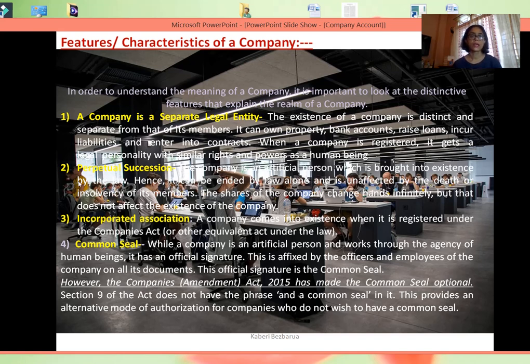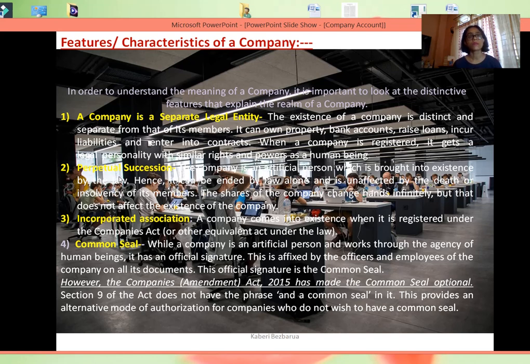Now, the second characteristic is perpetual succession. That means since a company is created by law, it can only be brought to an end, wound up or closed down by the act of law. As a result, in case of death or insolvency of any of its members or shareholders, it doesn't affect the continuity or existence of the company.